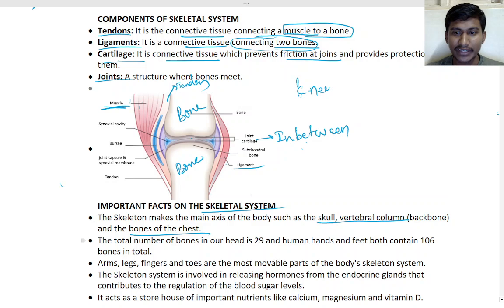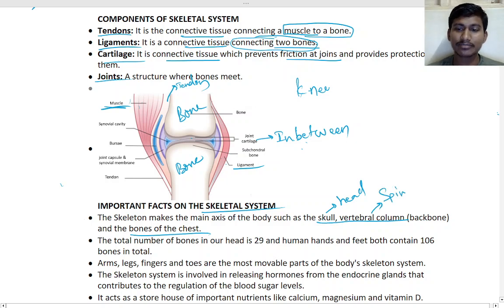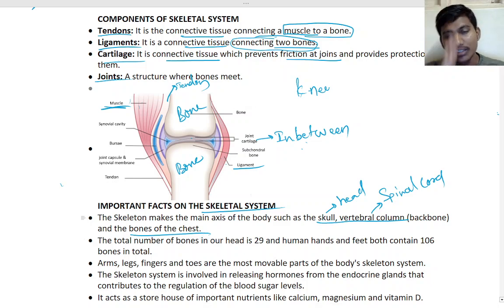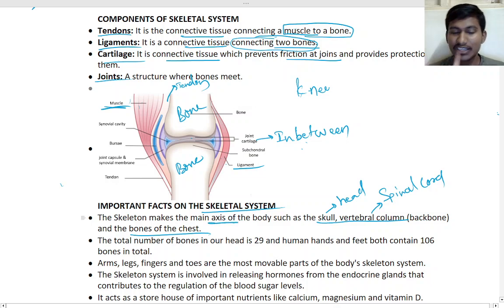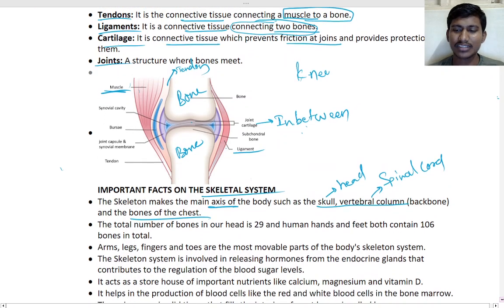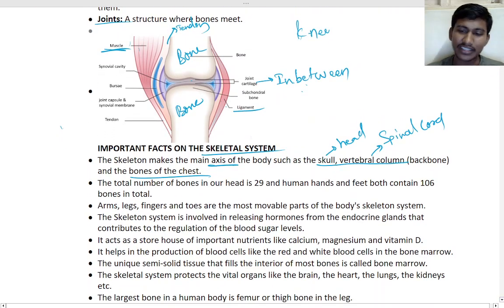Skull means top head, okay? And then the vertebral column, that is the spinal cord, and our chest bones. All of this is in one same straight line, that is the main axis.